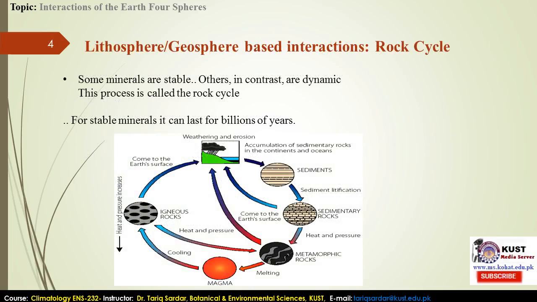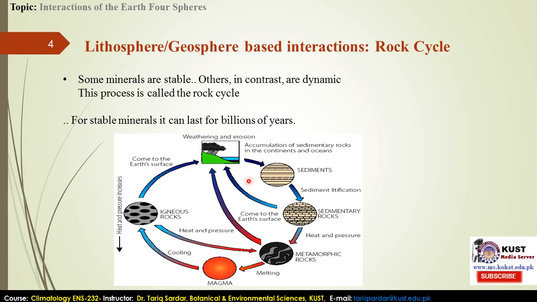If you see the rock cycle, I have mentioned in that very graphic that some minerals, in the solid part, are in a stable form. In contrast, others are dynamic, and they are being changed. They are dynamic because of physical-chemical properties, such as weathering, temperature, and pressure. So there are processes that make that mineral part, the solid part of the earth, dynamic.